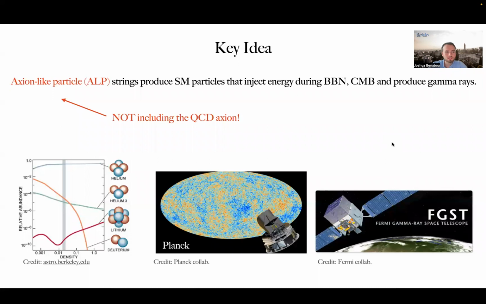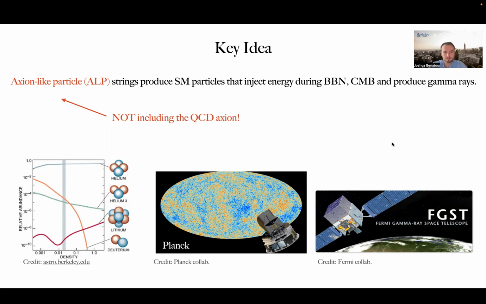In this work, we place strong observational constraints on axion-like particle string networks. We do so by carefully studying the emission from axion strings of standard model particles that inject energy into the primordial plasma during the time of Big Bang nucleosynthesis, or later up until the time of recombination, or yet later up until the present day. By leveraging existing data on BBN, the cosmic microwave background, and gamma rays, we are able to place upper bounds on the axion decay constant.